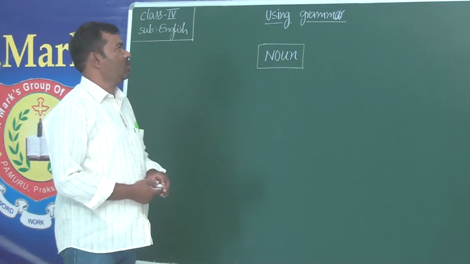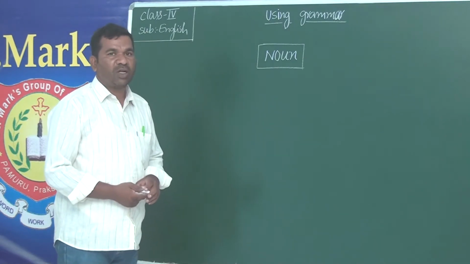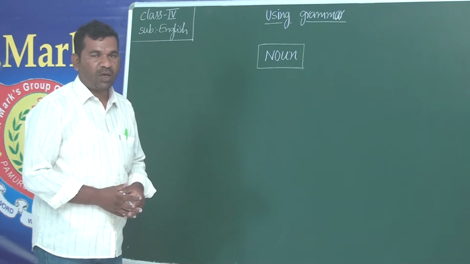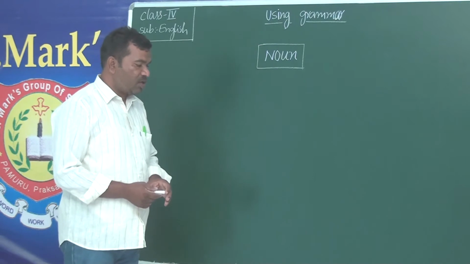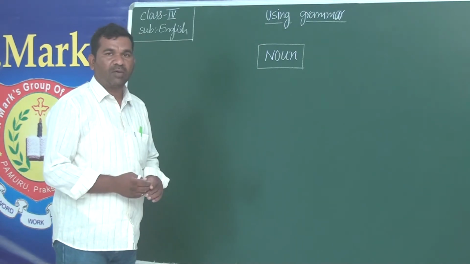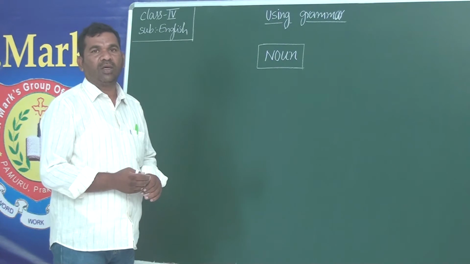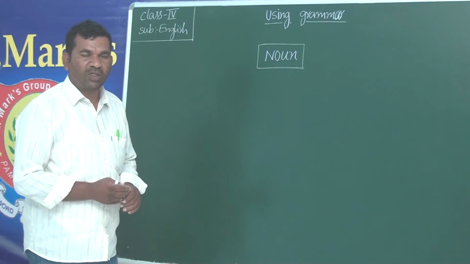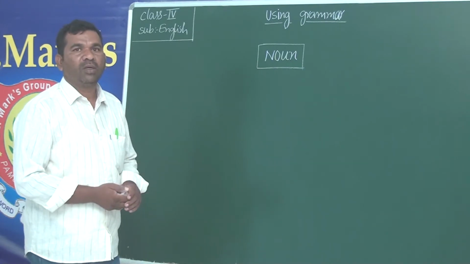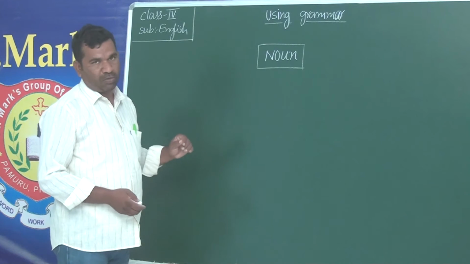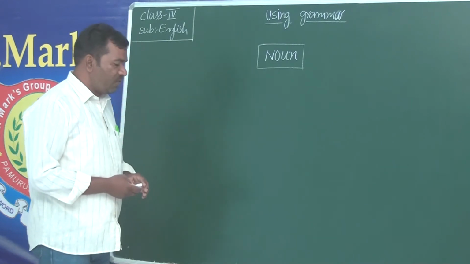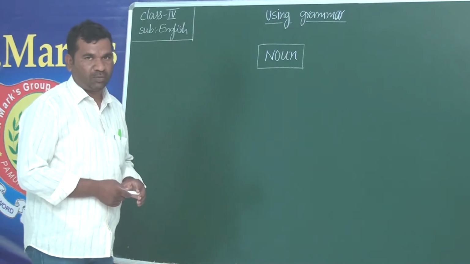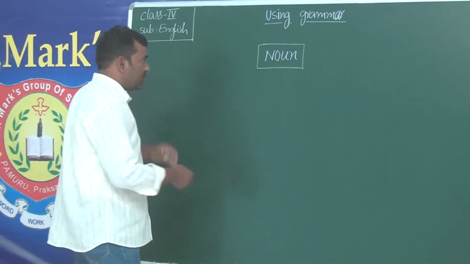You see that? I think you also might have learnt what a noun is. Okay? So a noun is a word that refers to any animal, anything, any person or any place. Okay, so this is a brief introduction regarding noun. So in this class, we will see what is a proper noun and a common noun.